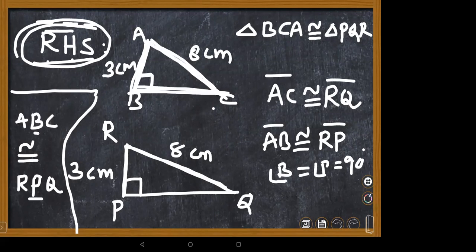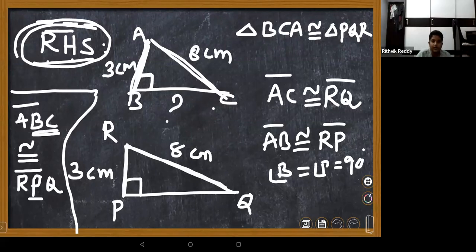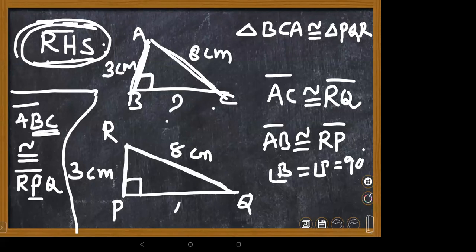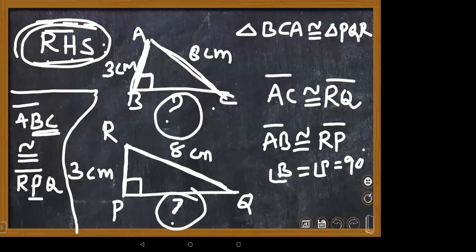This is AC length. If you take it as AC, another side, we can't write ABC is congruent to, Raghav, we can't write here. Why, ma'am? Suppose AB is matching with RP. What about BC? BC we don't know here. And what about CA? We don't know those unknown things. How can you say they are congruent to each other? Right, Raghav? Did you understand my point?